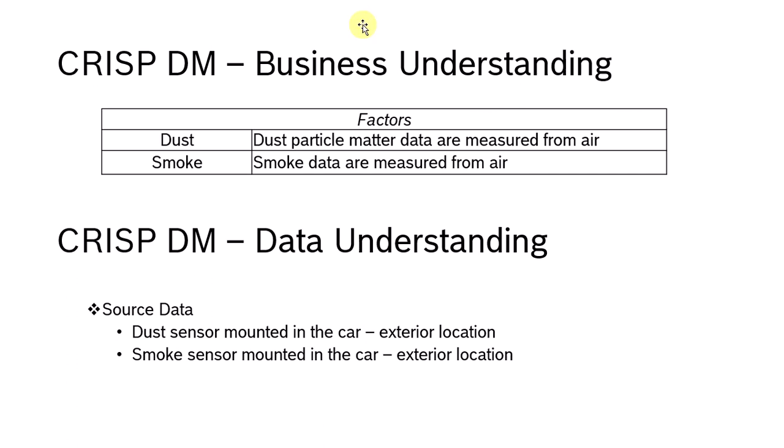One is a dust sensor and the second is a smoke sensor. Both will be mounted in an exterior location on the car, in a favorable location where we can grasp the maximum input.